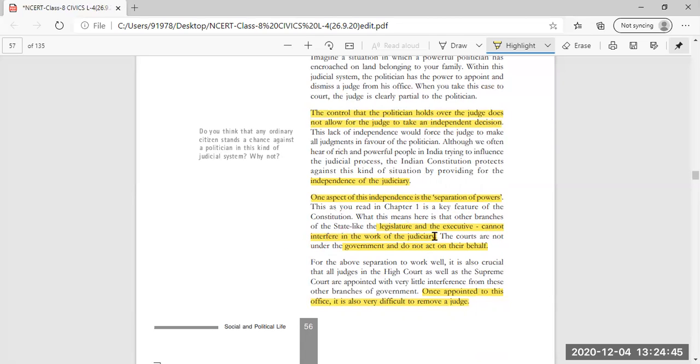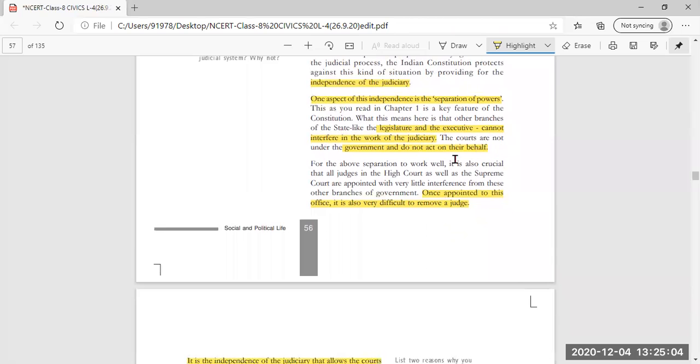The legislature has its own power, the executive has its own power. They cannot interfere in the work of the judiciary. And thus we can say that in India, independence of the judiciary is there. The courts are not under the government and do not act on its behalf. So these courts, the High Court, the Supreme Court, or the courts at the district or local level, are not under the influence of any government, and that is why they do not act according to government influence.